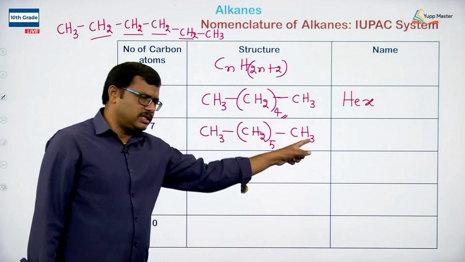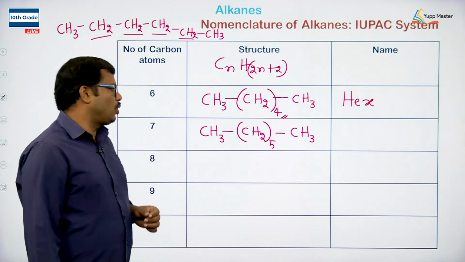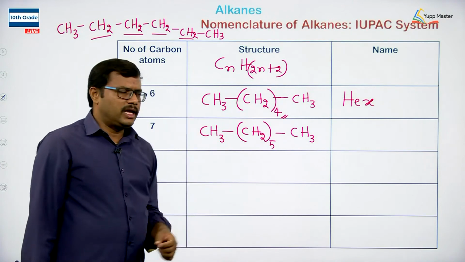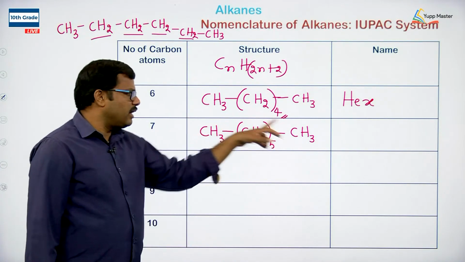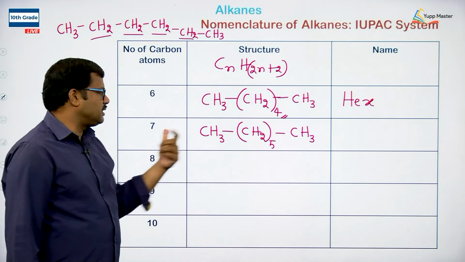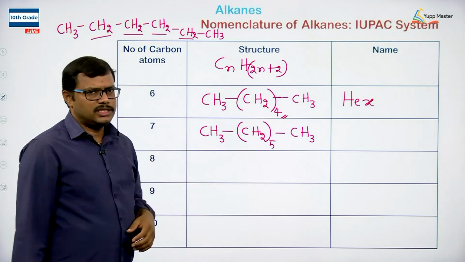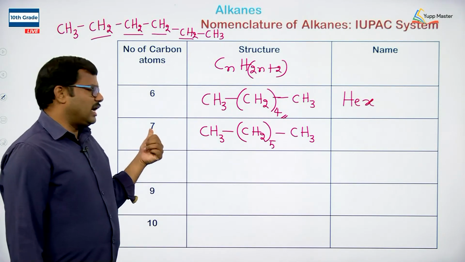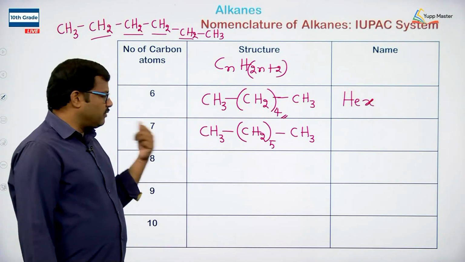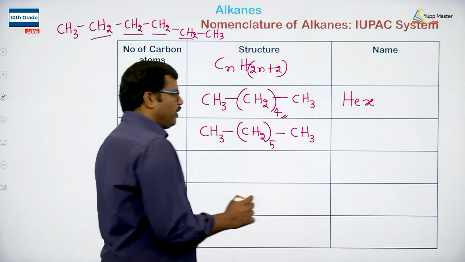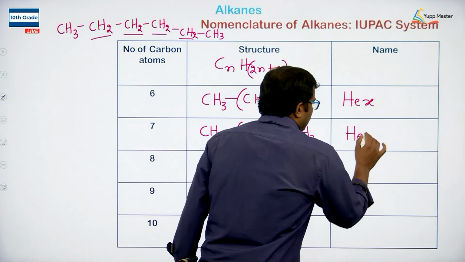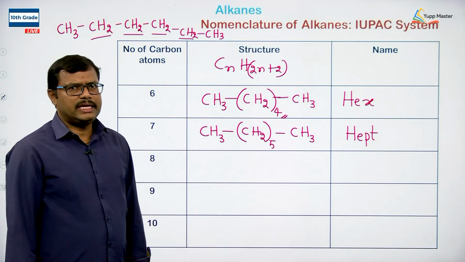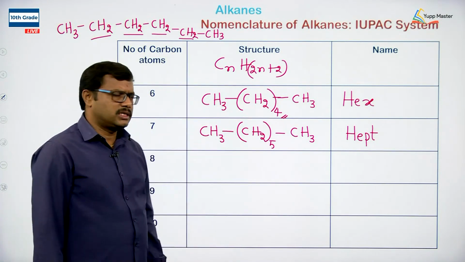Already we have 2 terminal CH3s, so 2 carbons are over. How many remain from 7? 5 remain, so I am writing CH2 taken 5 times. 5 carbons, plus the 6th carbon and 7th carbon. A total of 7 carbon atoms are present, and each carbon satisfies tetravalency. All sigma bonds are present, and whenever we have an alkane with 7 carbons, we use the root word hept, H-E-P-T, hept, while hex is for 6 carbons.